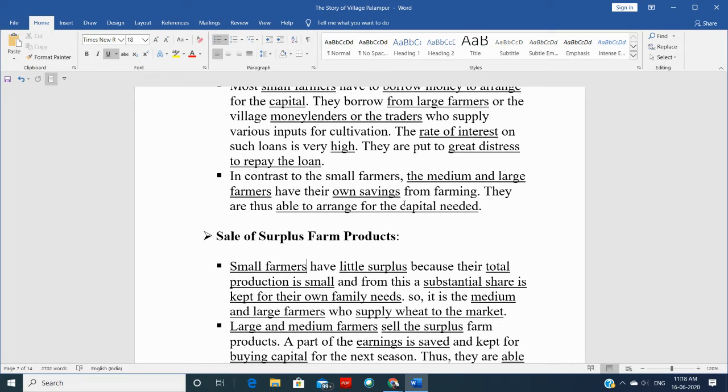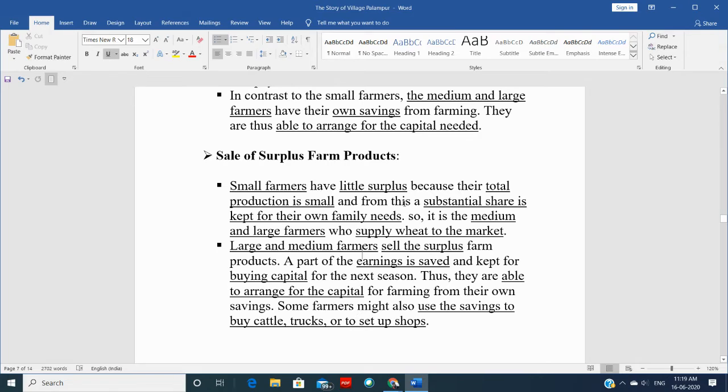Because of these traditional farming techniques, they are not able to produce much, right? Because they are not able to produce much, there is no surplus. They can't even imagine surplus. Whatever they produce is so small that a substantial share is kept only for their own needs. They just use it for themselves. They don't have enough which they can sell outside. So basically it is the medium and large farmers who supply to the market. Okay, so now let's talk about them.